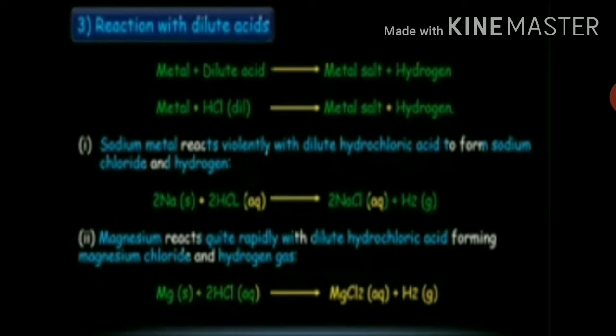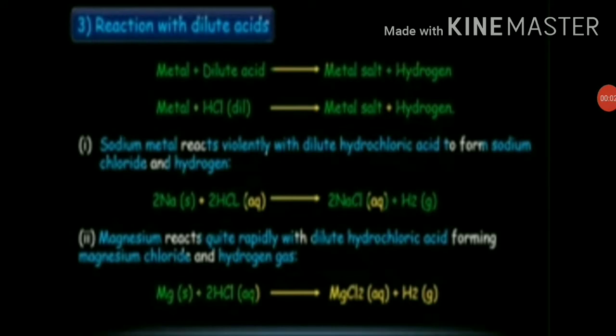Depending on their reactivity, some metals react violently. Violently means explosively with dilute acids. Some metals react rapidly with dilute acids, and some metals react with dilute acid only on heating, whereas some metals do not react with dilute acids at all.